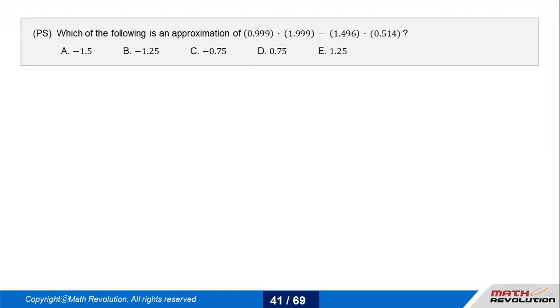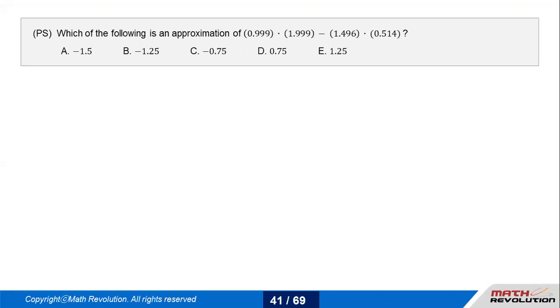Now let's talk about this particular question. Which of the following is an approximation of 0.999 times 1.999 minus 1.496 times 0.514? If a calculator were allowed, I would not take even 5 seconds to solve this question. With no calculator, I still have to run through a lot of things. 0.999 is okay to handle. 1.999 again is okay. 1.496 is pretty difficult. 0.514 is out of the loop.